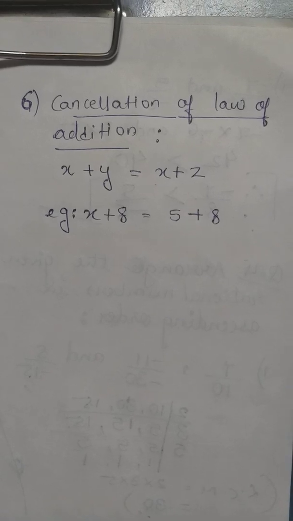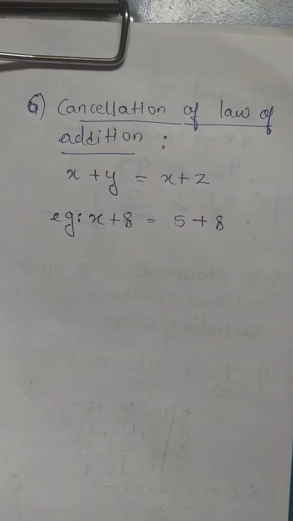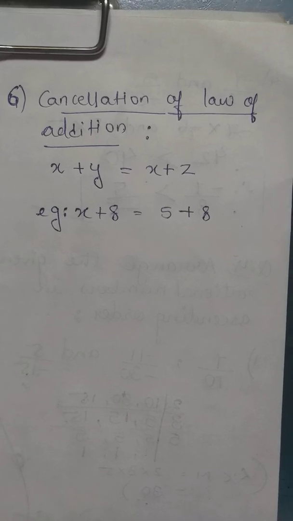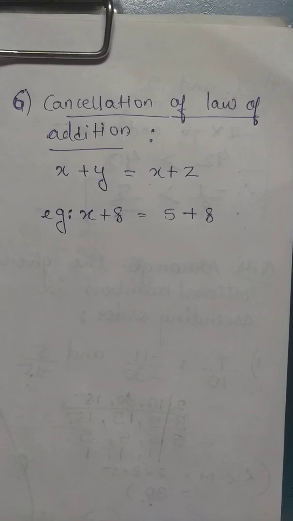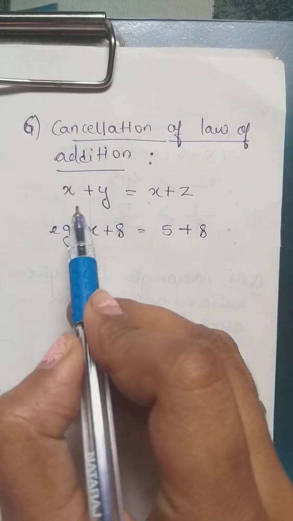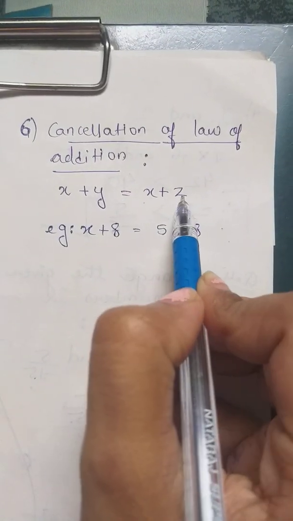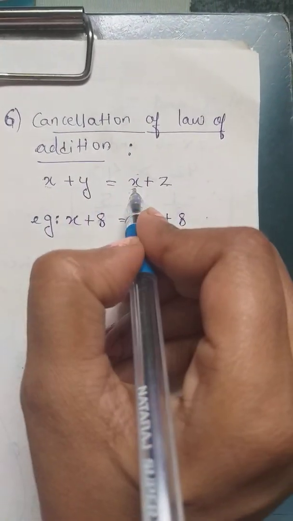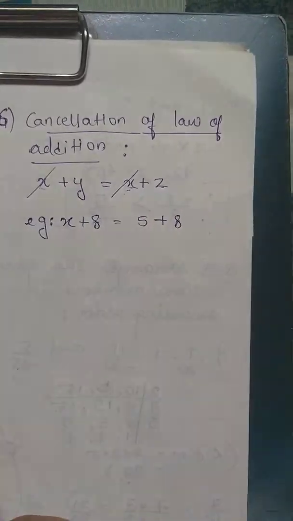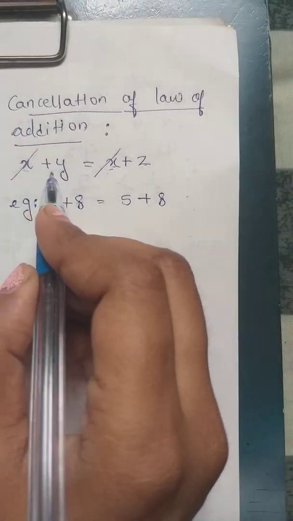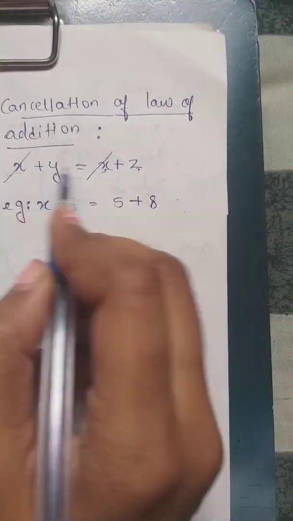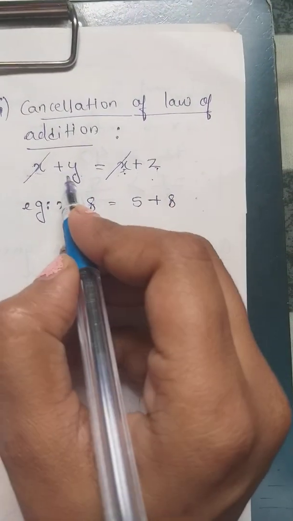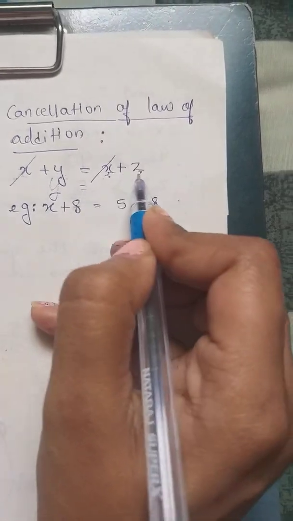Now the last property of addition, cancellation law of addition. In this case, I have taken x, y and z are the three whole numbers. Then x plus y is equal to x plus z. Now if you see the same number on the other side of is equal to, you can do the cancellation. So direct cancellation, x plus y is equal to x plus z. X is in common, you can cancel because it is on the other side. So what is left here? Y, and this side z. So y is equal to z.